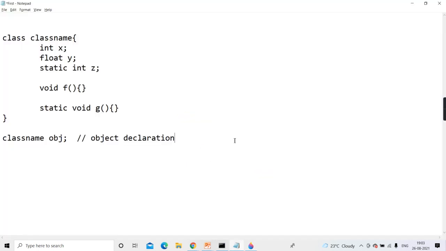Then you have to do the object instantiation this way, and you can combine both lines. I have written them separately, but you can write like this: obj equal to new operator, class name, round brackets. You'll say why round brackets? Obviously some function is called here also, but which function?